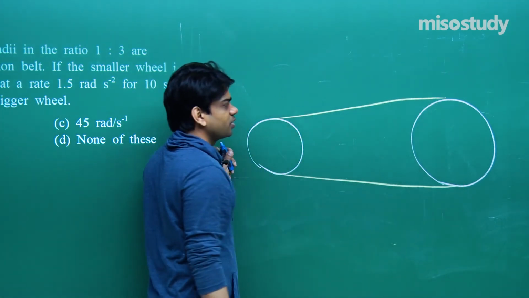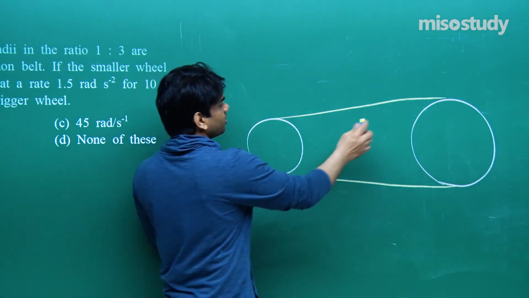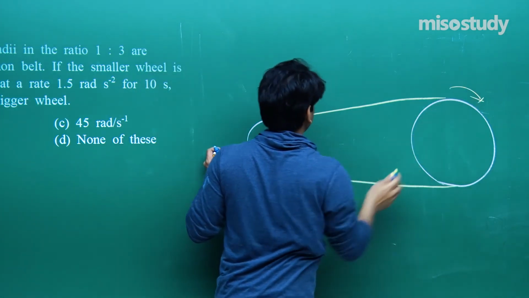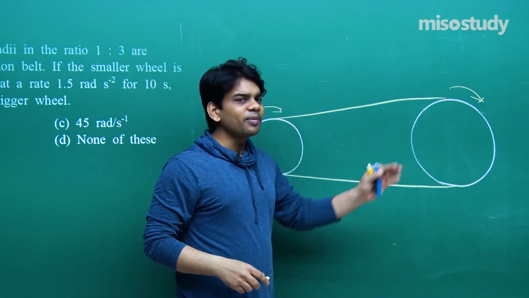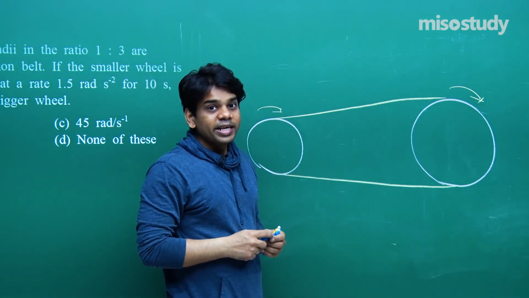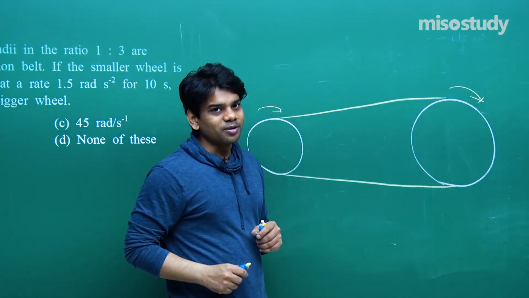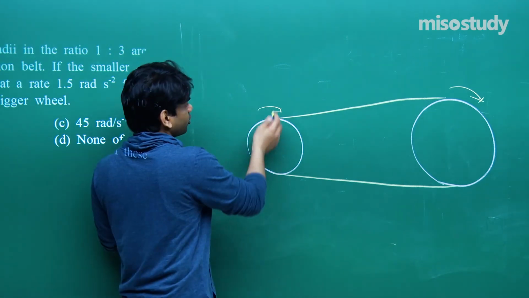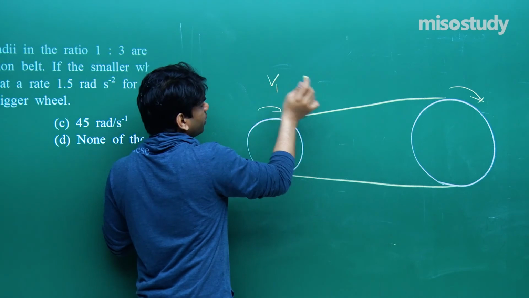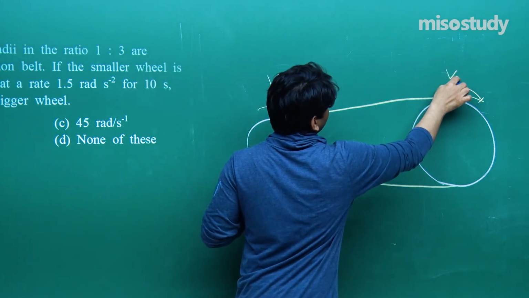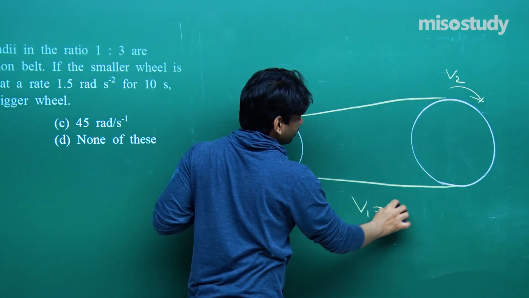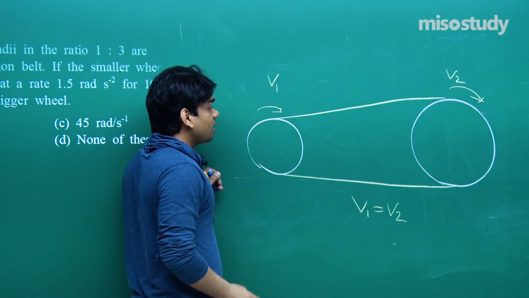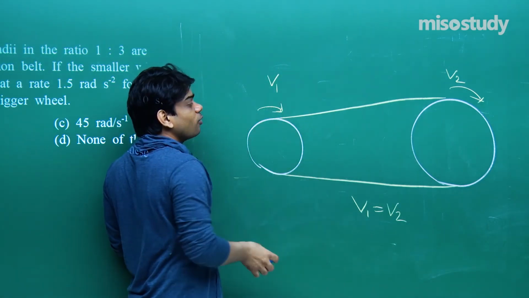Such machines would have seen, and the conveyor belt would be rotating as they rotate. Now, since they are connected by a conveyor belt, a common belt, their linear velocity has to be the same. So I am writing, if one has linear velocity v1, the other's linear velocity, let's say, is v2. So one thing that you can write is that v1 should be equal to v2. Now you see that angular velocity may be different.